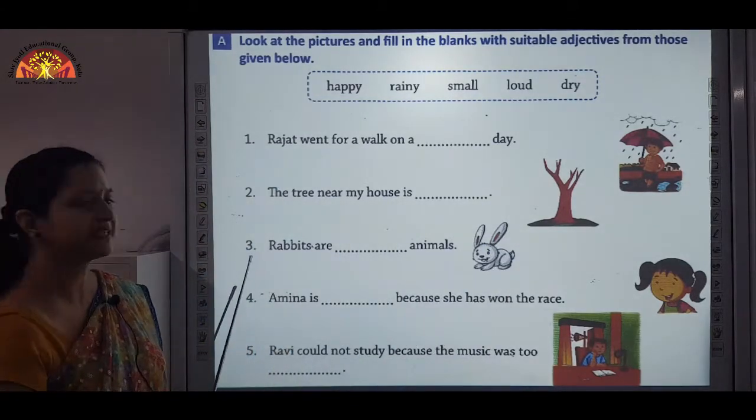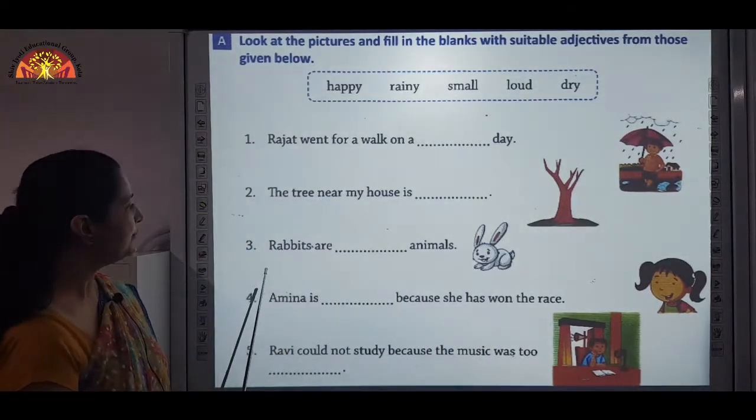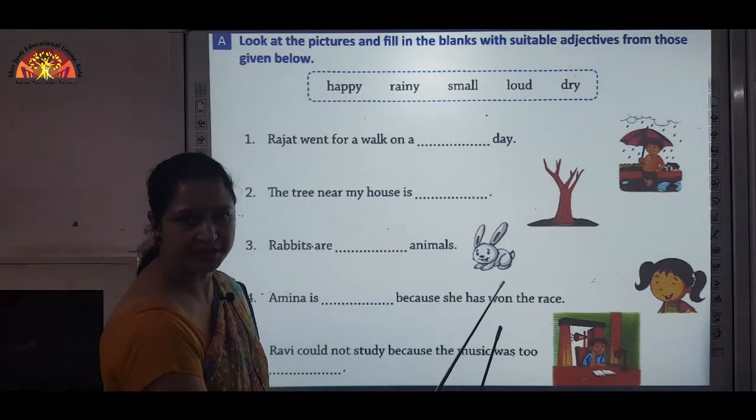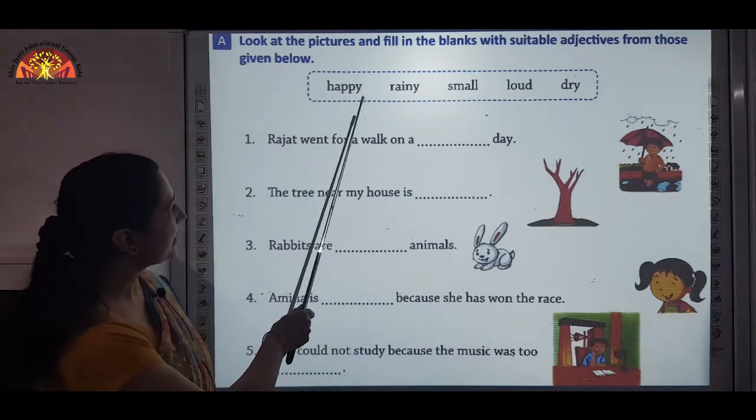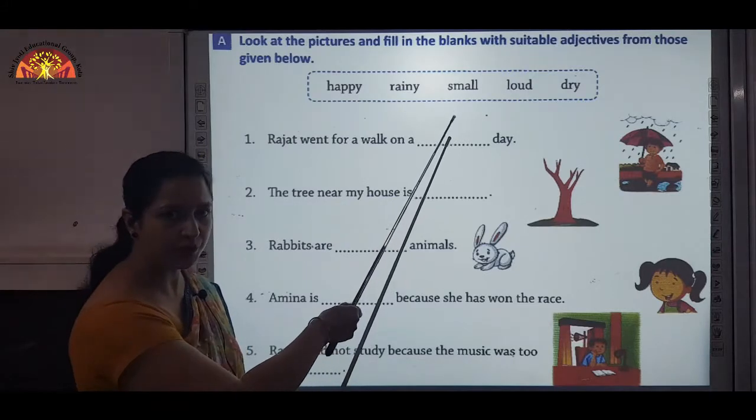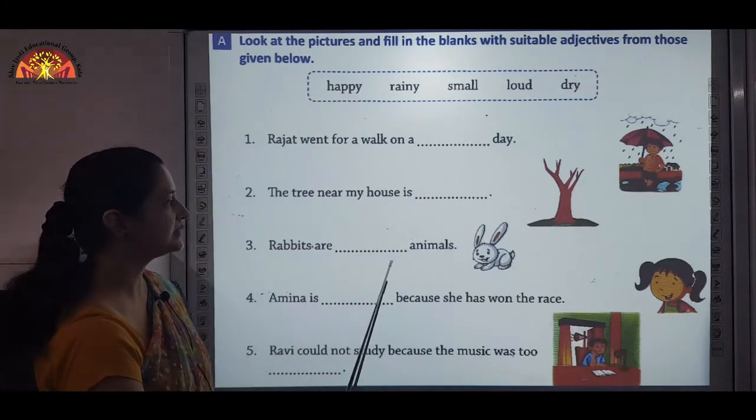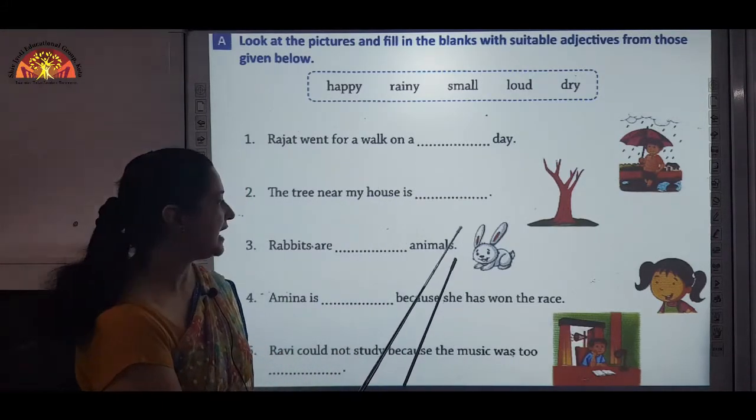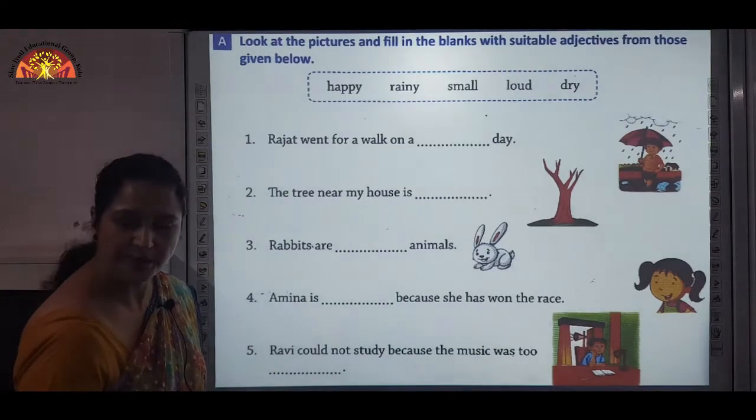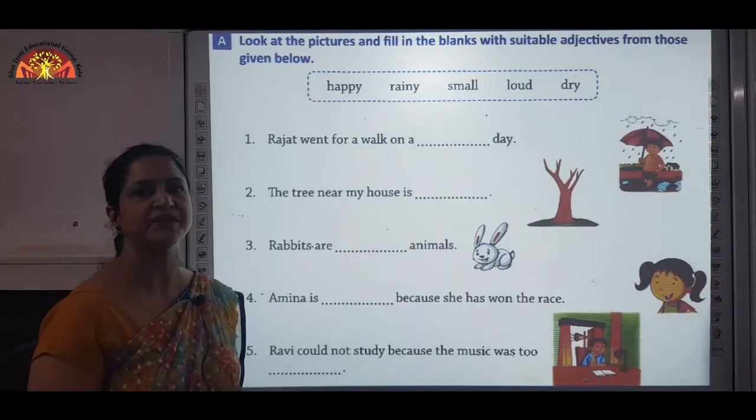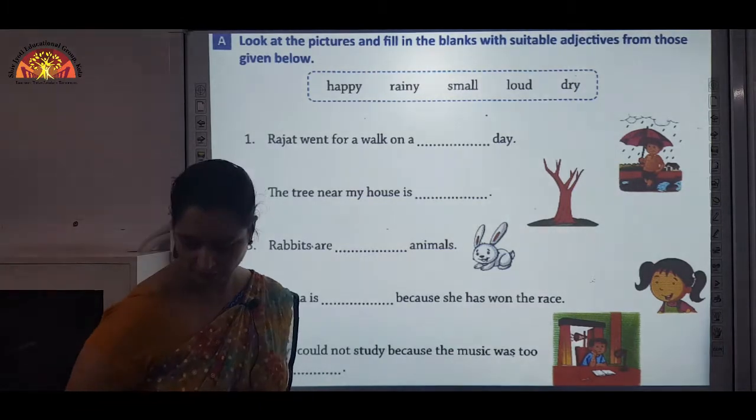Now moving to sentence number 3. Rabbits are dash animals. Okay. Now rabbits are small animals. We all know that. So rabbits are small animals. Okay. Now rest of the sentence you will do on your own. Okay. And then cross check with the attached PDF with this video.